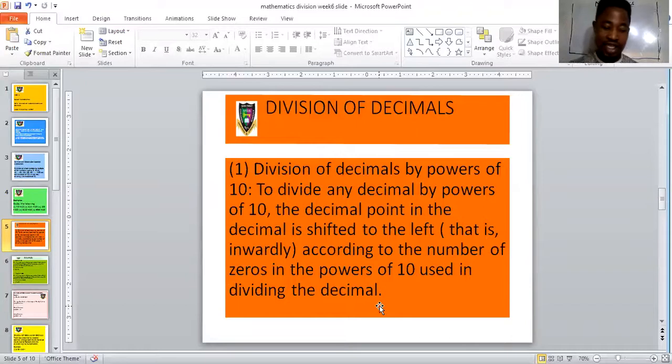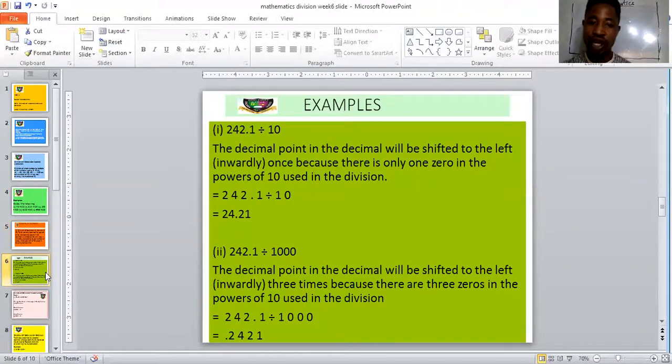Okay, now let's see an example under that so that I won't just be talking, so you understand what I'm trying to talk about here. Look at the first example. I said 242.1 divided by 10.